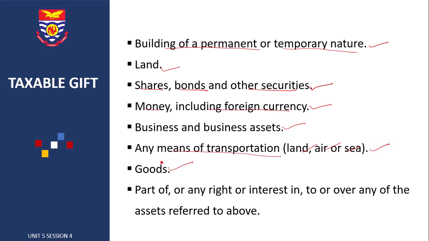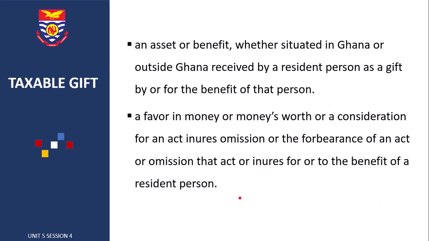We have goods. Then we have part of or any right or interest in, to or over any of the assets referred to above. So these are some gifts taxable in Ghana.